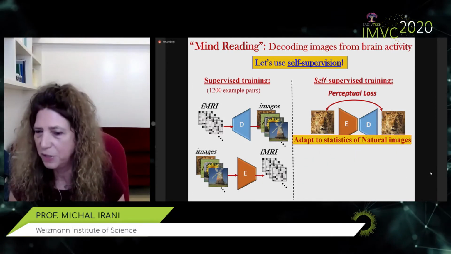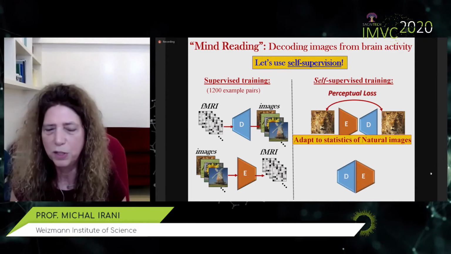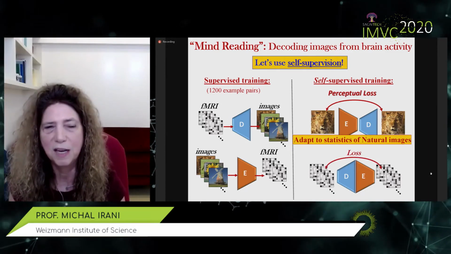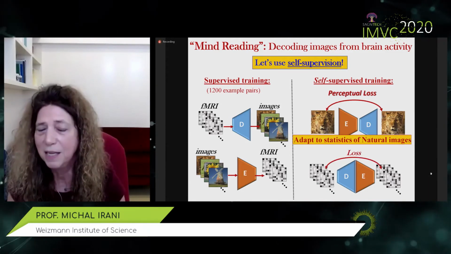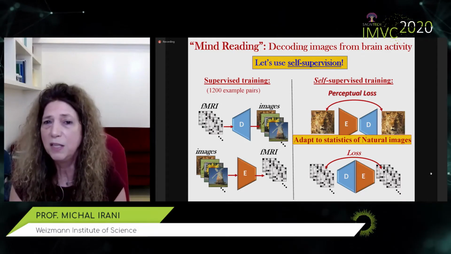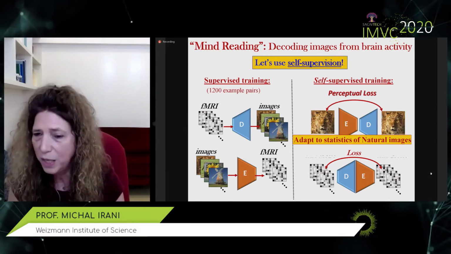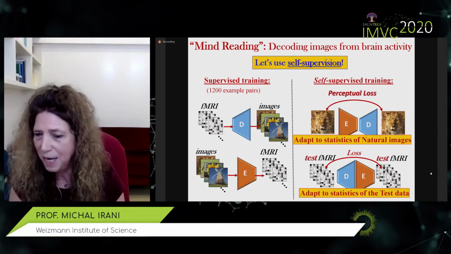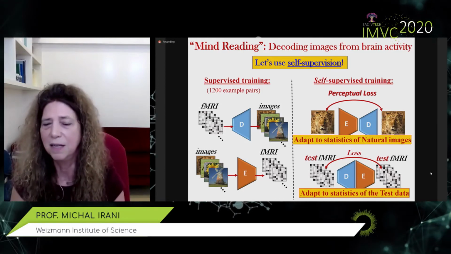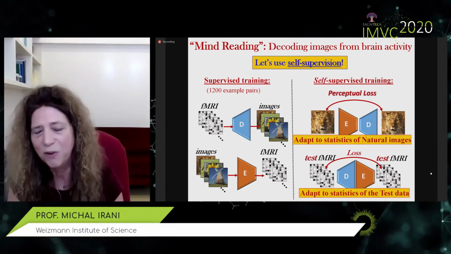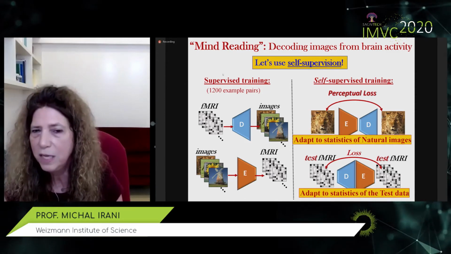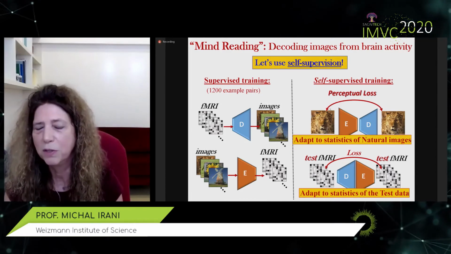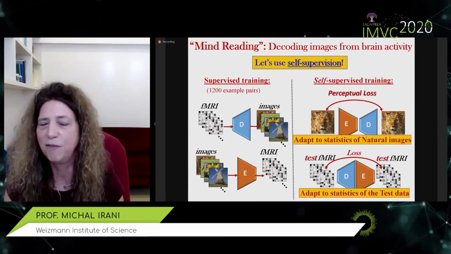But we can do even more than that. We can add another type of self-supervision. We can switch the order of those two networks. Note that now this combined network has an input, which is an fMRI, and an output, which is an fMRI. And if trained well, those should be identical. And we can train it on fMRIs for which we don't have any images. In fact, we can train it on the test fMRI that we wish to decode. And this allows us to adapt the networks to the statistics of the test data. So training on the test fMRI here is very, very crucial. And combining all these losses together allows us to outperform state-of-the-art, both in image reconstruction and in classification from fMRI data.